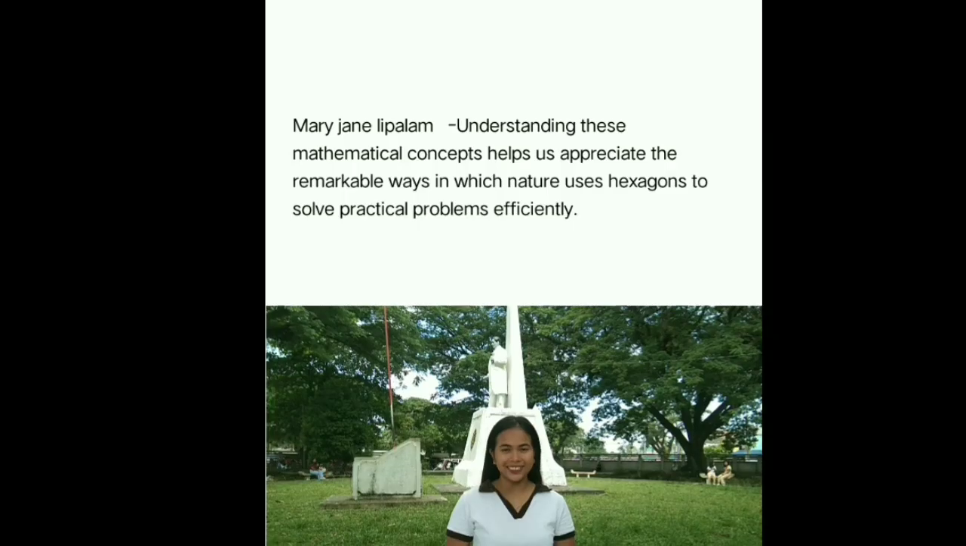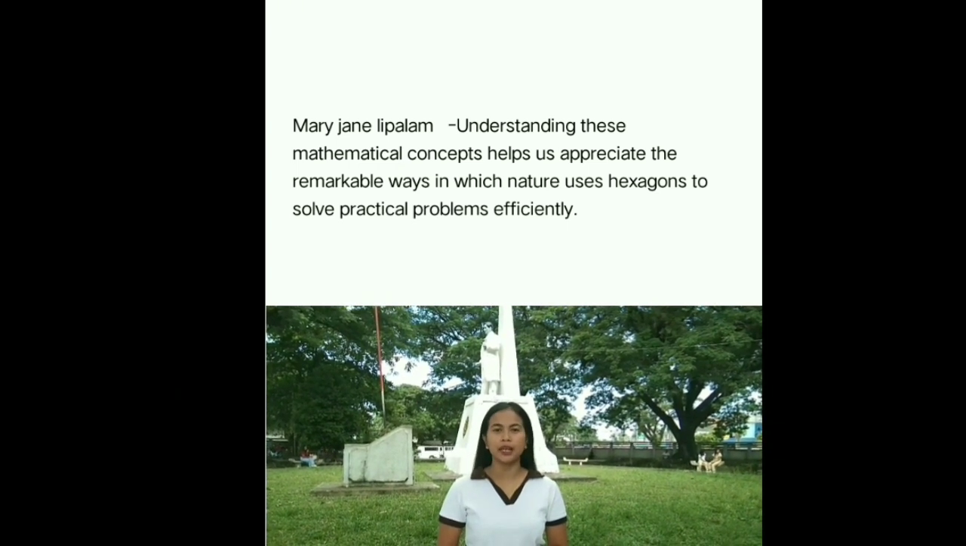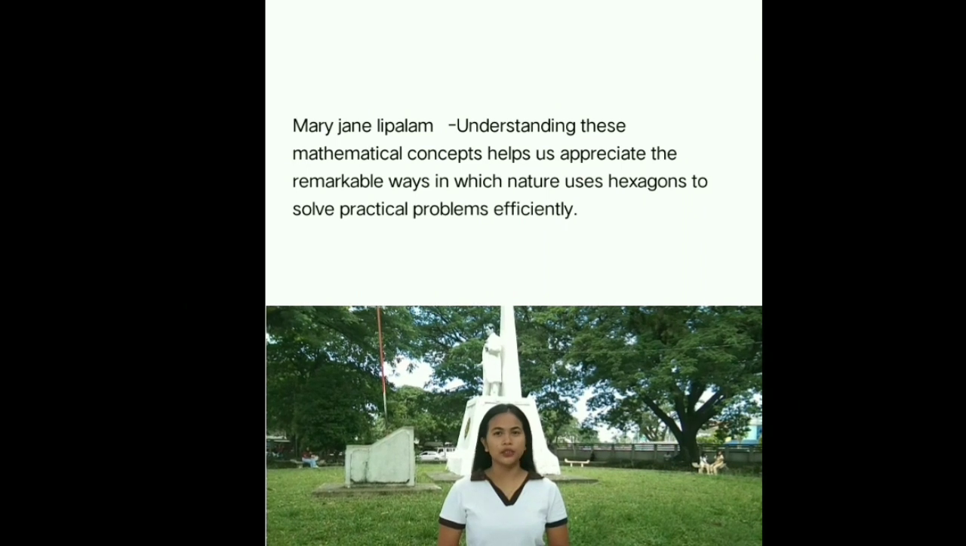We have two types of hexagon. A hexagon is said to be regular if all sides are of equal length, while a hexagon that does not have equal sides is known as an irregular hexagon. Understanding these mathematical concepts helps us appreciate the remarkable ways in which nature uses the hexagon to solve practical problems in